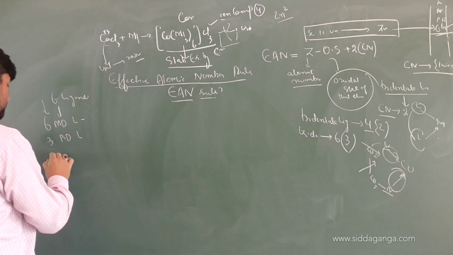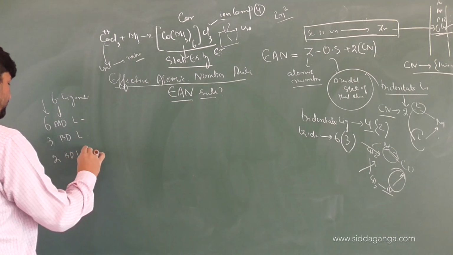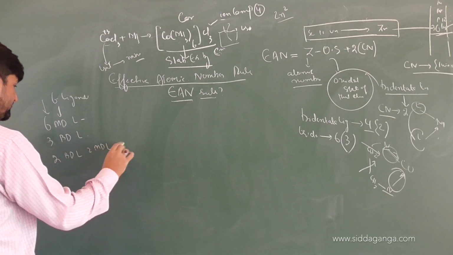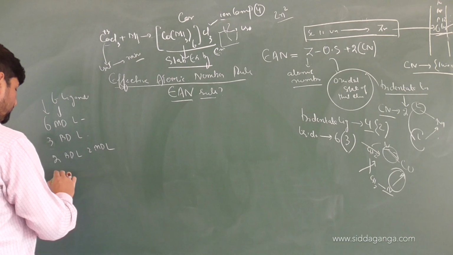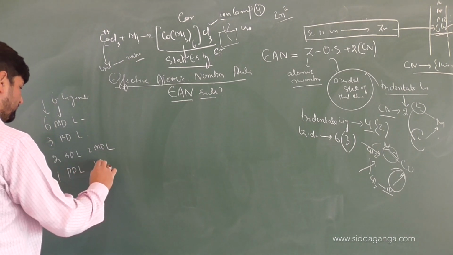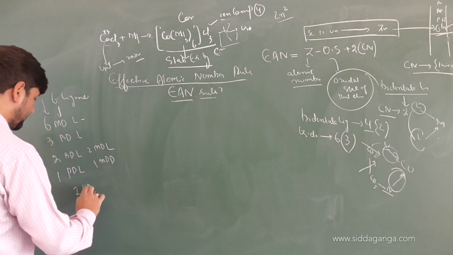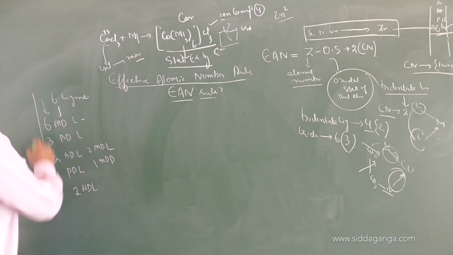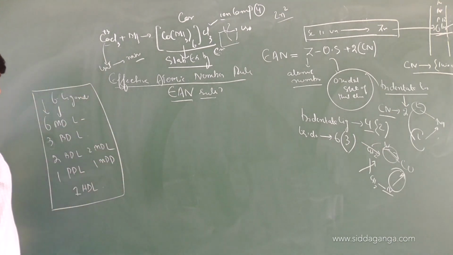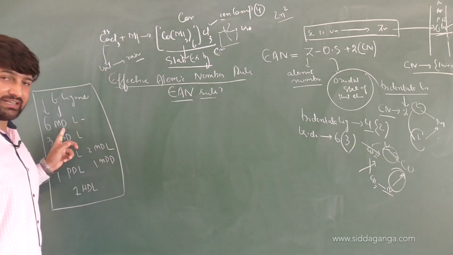Or you can use 2 bidentate ligands and 2 monodentate ligands, correct or not? Or you can use 1 pentadentate ligand and 1 monodentate ligand, or you can directly use 1 hexadentate ligand. These are the possibilities. So if it is 6 monodentate ligands, then the coordination number is directly 6.